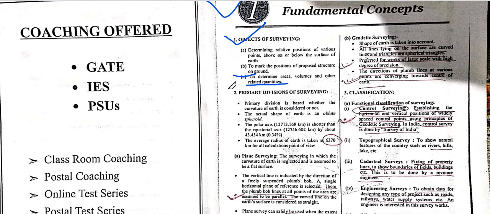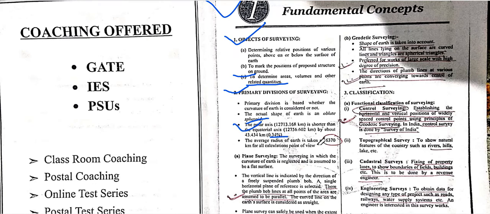This is the primary division of surveying: whether the curvature of the earth is considered or not. The actual surface of the earth: the polar axis is shorter than the equatorial axis by about 0.43 percent.